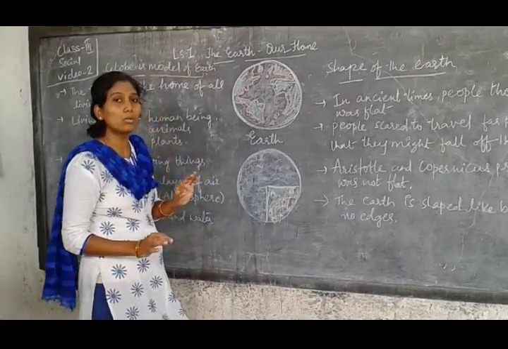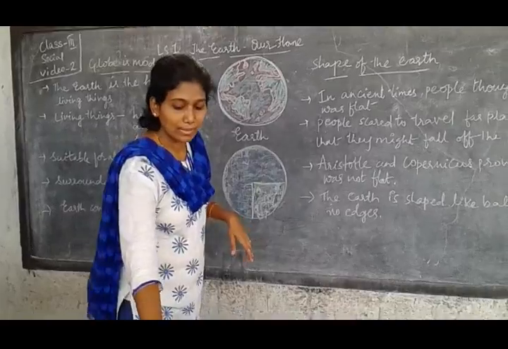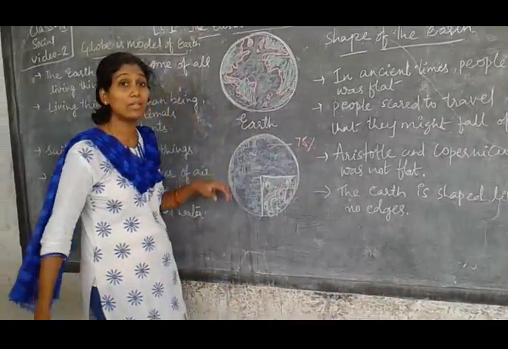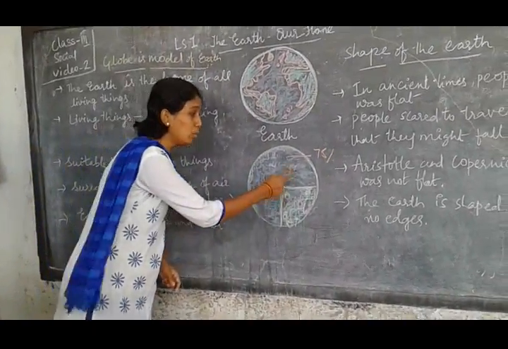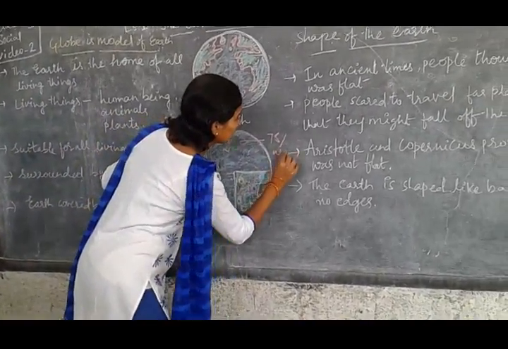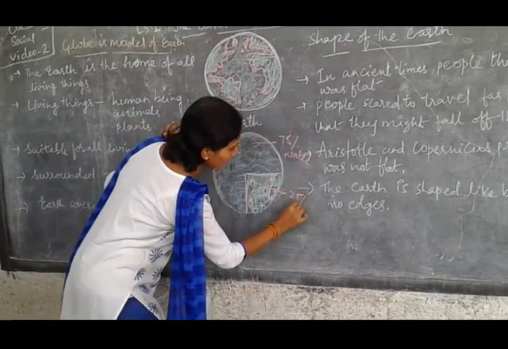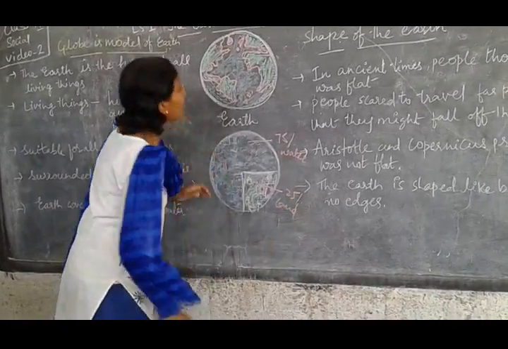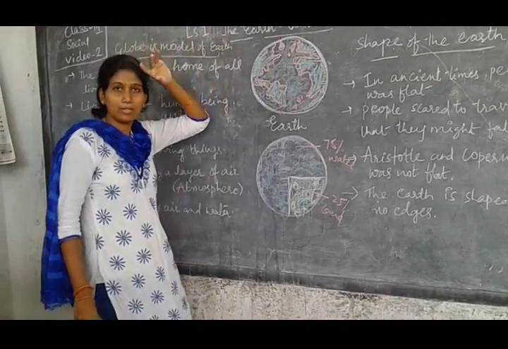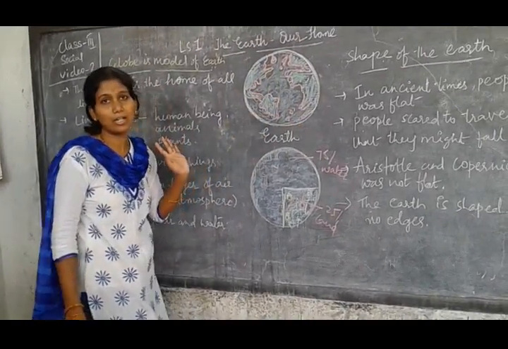Earth looks like a ball, and see, 75% of the Earth is covered with water. That's why I have given the blue color here. 75% of the Earth is covered with water, and the rest 25% is covered with land. See how the Earth looks from the sky, like this.